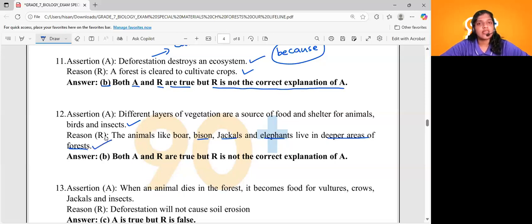That is also a correct statement. But if we use because here, will you get a meaningful sentence, dears? No, right? Both the statements are correct in a different manner. So it will again be option B: both assertion and reason are true and R is not the correct explanation of A. Am I clear? Okay, coming to question number 13.